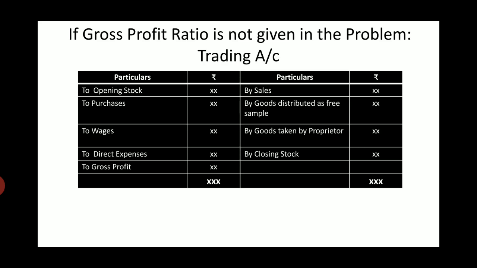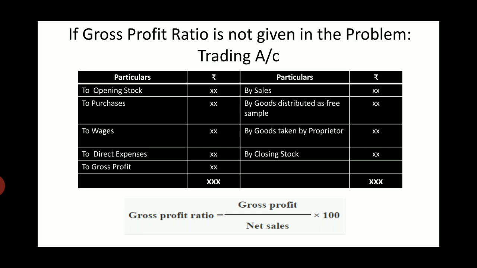So now with the help of this gross profit, we have to find out gross profit ratio. The formula for the gross profit ratio is gross profit upon net sales into 100. Gross profit we will get from the debit side and net sales we will get from the credit side of the trading account. Once we get the gross profit ratio, our step number 1 is over.